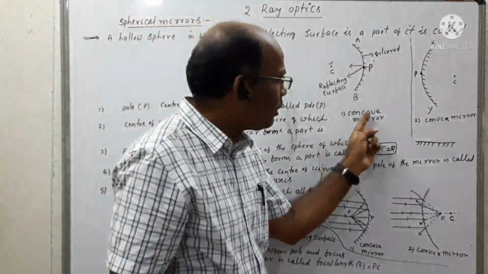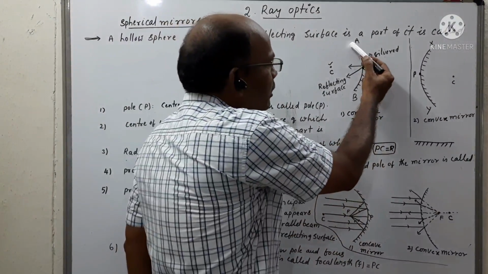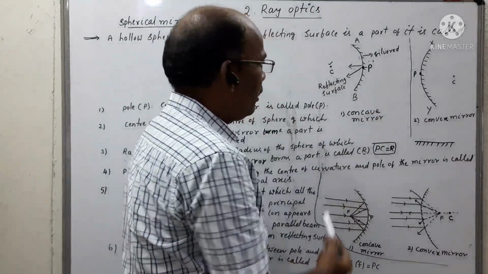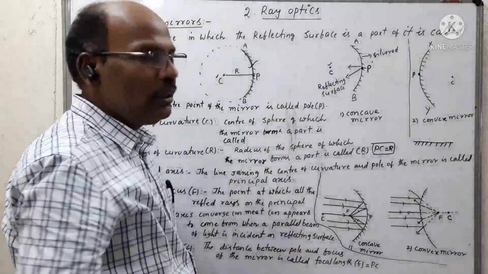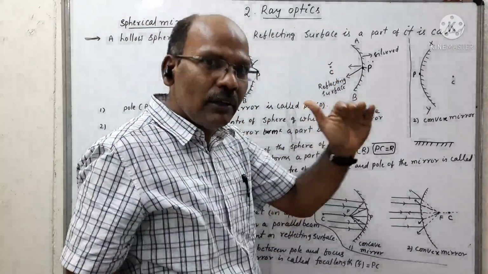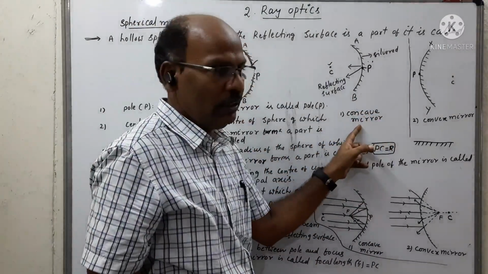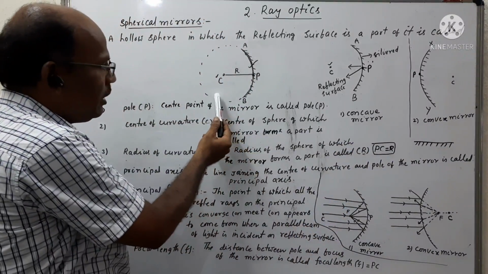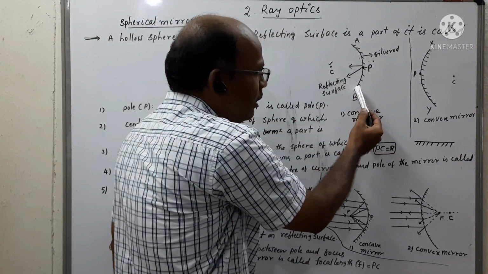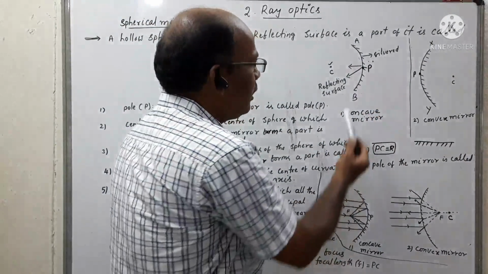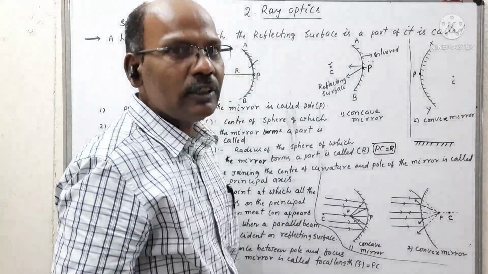First one is concave mirror. Concave mirror means if the reflecting surface of this spherical mirror is facing towards the center of the sphere of which the mirror forms a part, that mirror is called a concave mirror. The representation of a concave mirror is like this, or simply we can represent a concave mirror like this, in which the reflecting surface is always facing towards the center of the sphere.